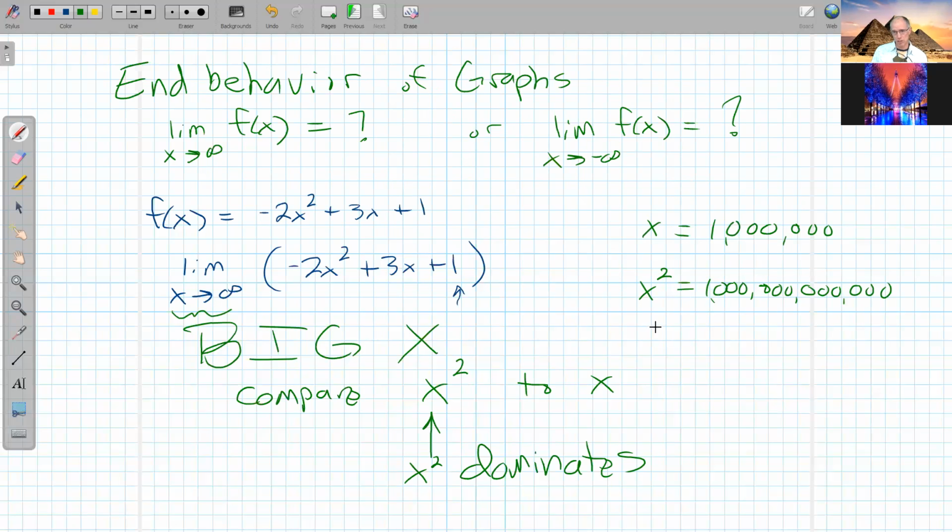If we were to graph the 2 of these on a number line, here's 0, here's 1 trillion, then we would have to make 1,000,000 marks from 0 to 1 trillion. And the first one of those 1,000,000 marks from here to here is 1,000,000. And there's not enough pixels on my screen for me to draw that. So on this screen, x would look like it was sitting right on top of 0. So for big x, a square is way more powerful.